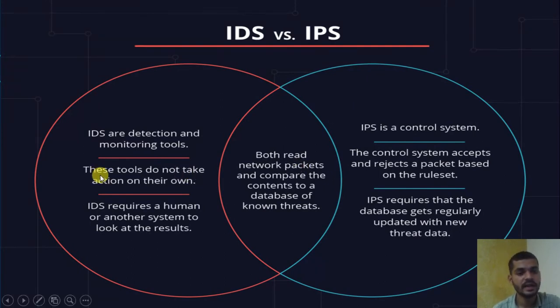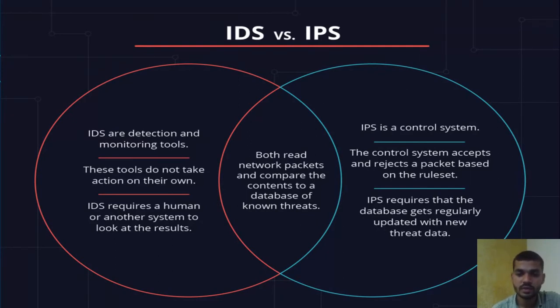In IDS, these tools do not take action on their own. The control system accepts and rejects a packet based on the rule set. So the prevention system is used to act on that activity and make a solution from any harmful things.